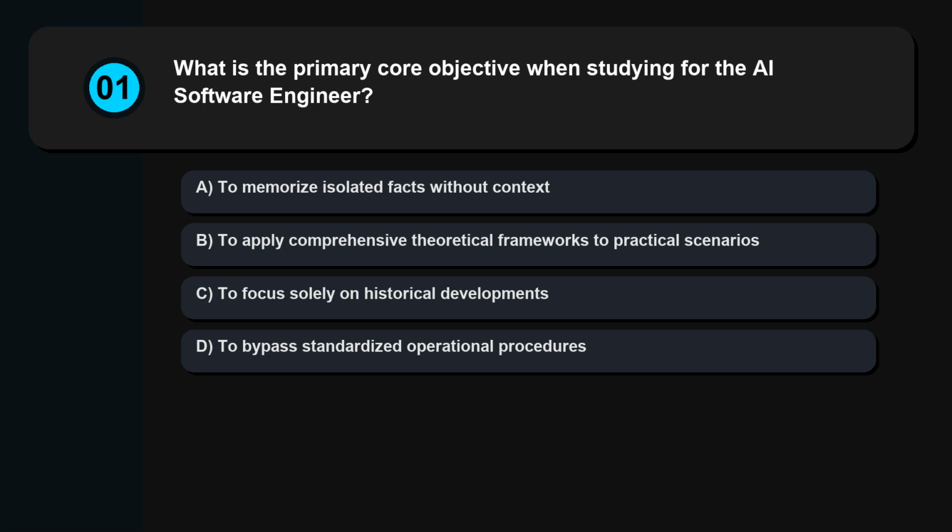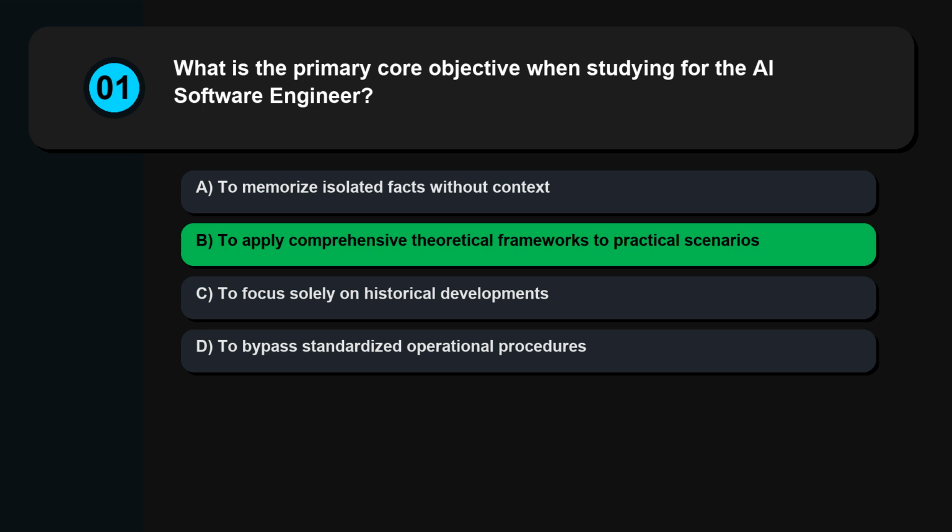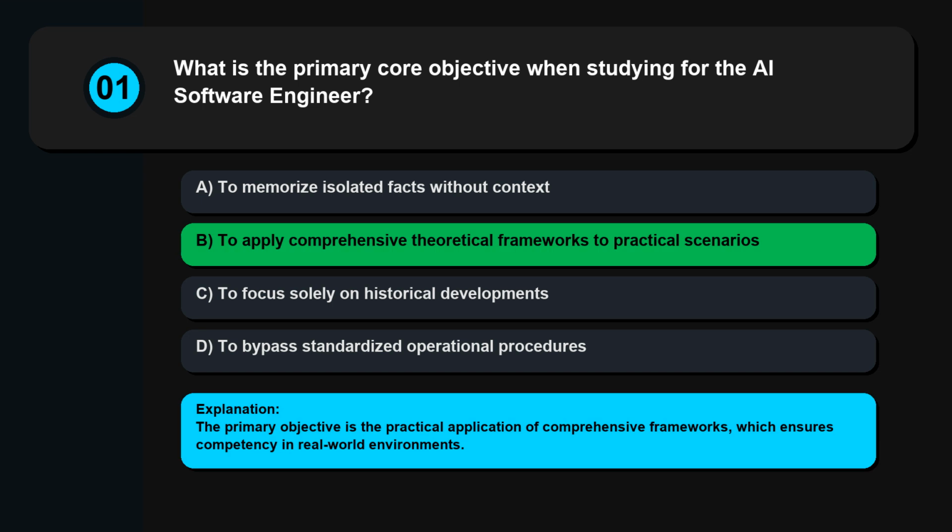Question 1. What is the primary core objective when studying for the AI software engineer? To memorize isolated facts without context. To apply comprehensive theoretical frameworks to practical scenarios. To focus solely on historical developments. To bypass standardized operational procedures. The primary objective is the practical application of comprehensive frameworks, which ensures competency in real-world environments.